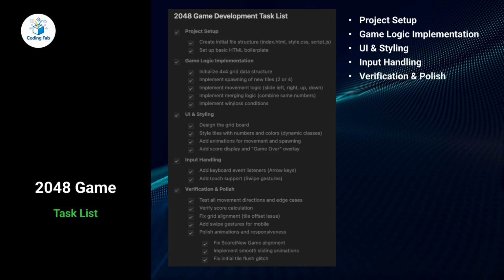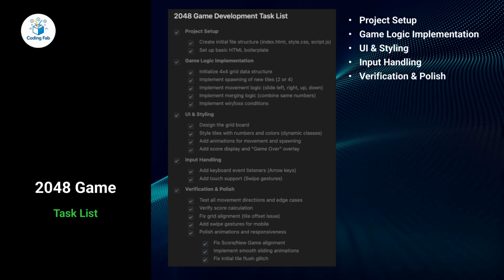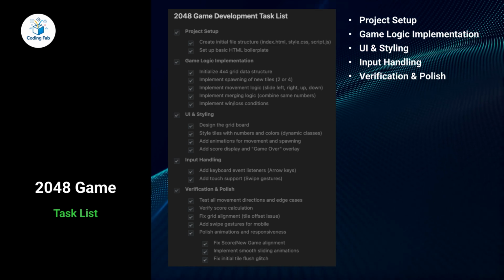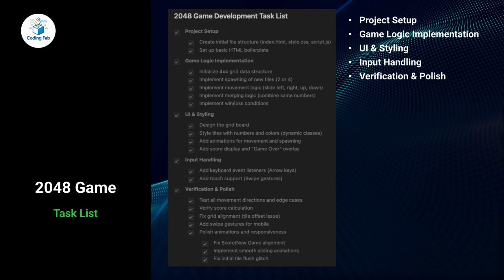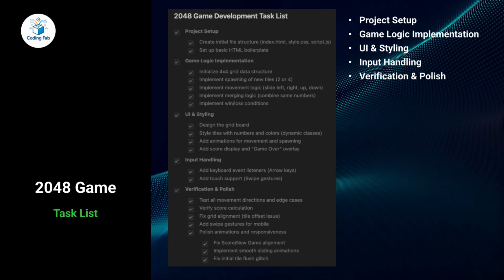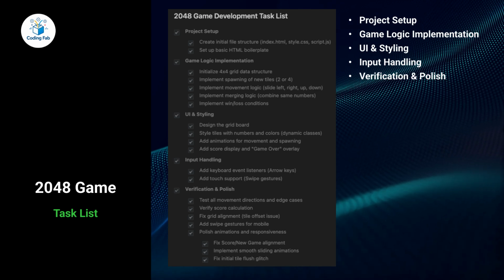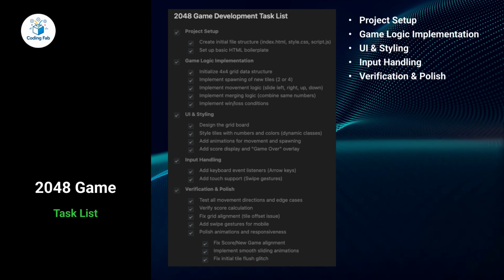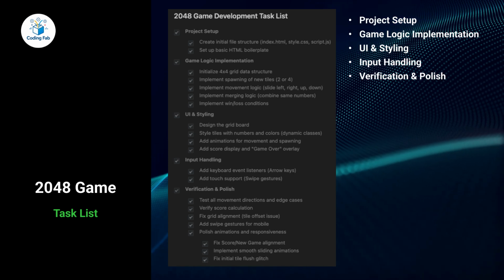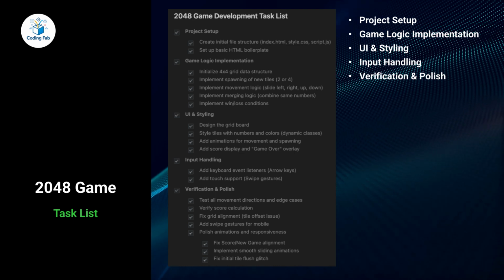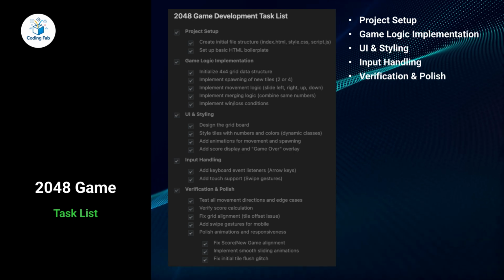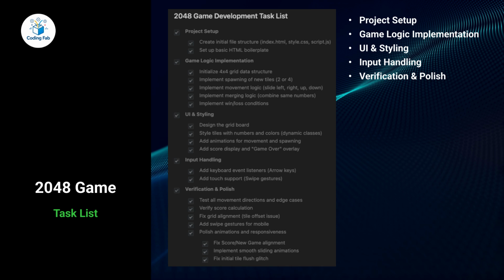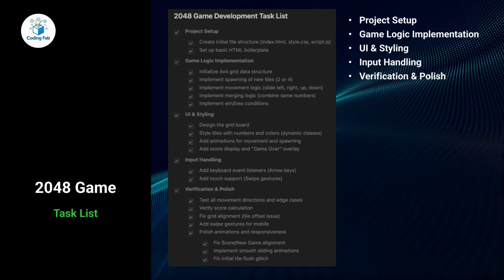Then UI and styling. The agent designs the grid layout, applies dynamic tile styling based on values, and adds animations for movement and spawning. Input handling is also defined, supporting both keyboard arrow keys and swipe gestures for mobile devices. Finally, verification and polish. This includes testing edge cases, verifying score calculations, fixing alignment issues, implementing smooth animations, and resolving visual glitches.